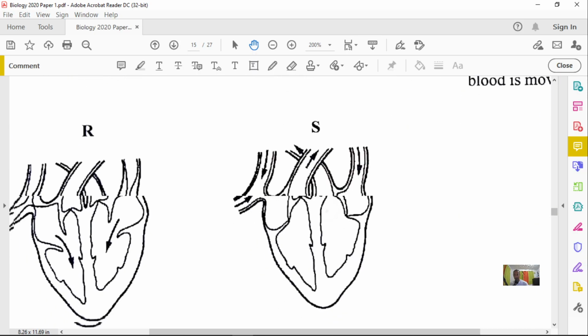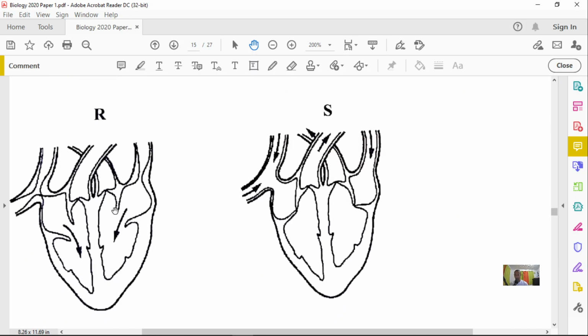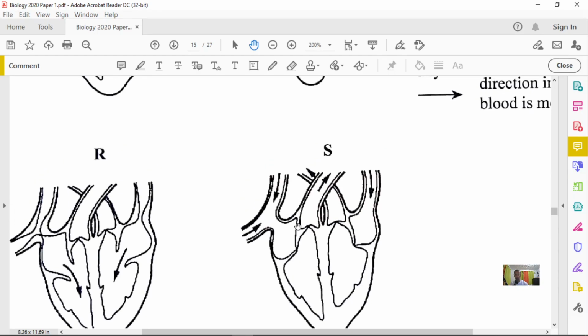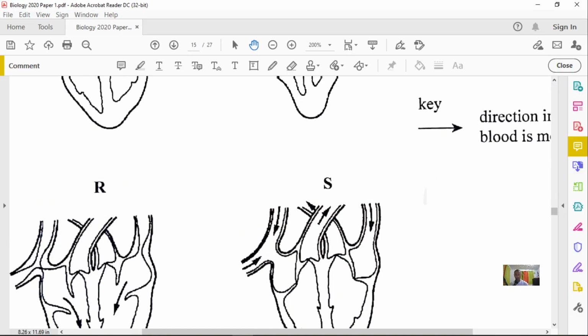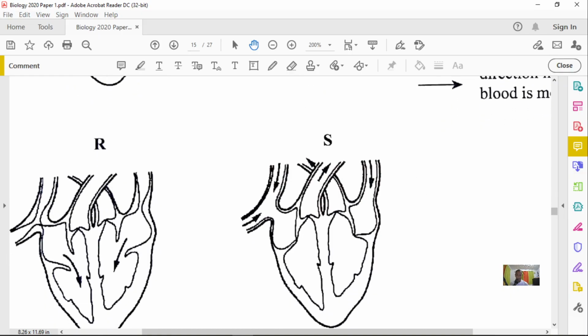In R, it is moving from the atria into the ventricles, and then S is moving out of the ventricles. If you notice here, it's going out and also coming in. S is the blood vessels, really.